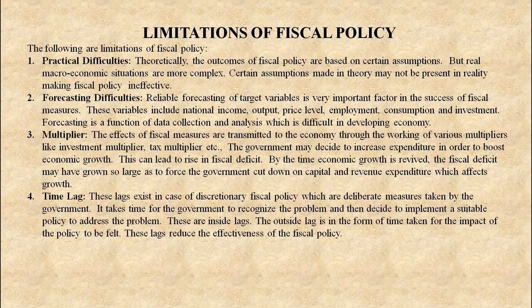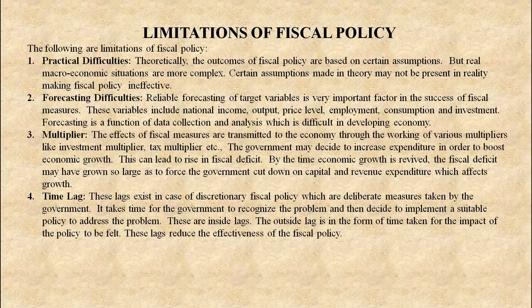Now coming to the last point, the limitations of fiscal policy. Number one, practical difficulties. Theoretically, the outcomes of fiscal policy are based on certain assumptions, but real macroeconomic situations are more complex. Certain assumptions made in theory may not be present in reality, making fiscal policy ineffective.